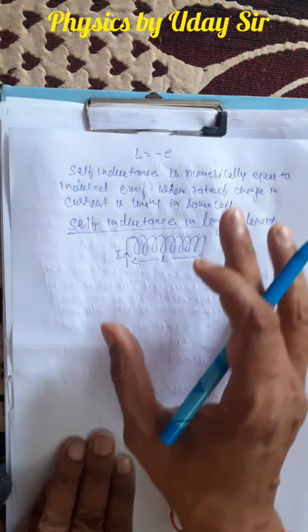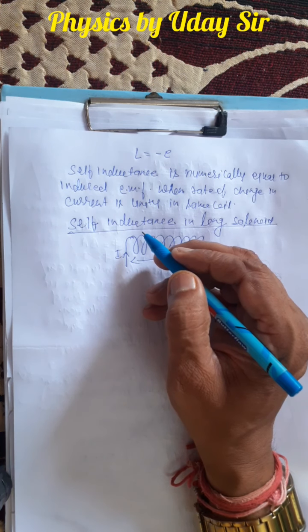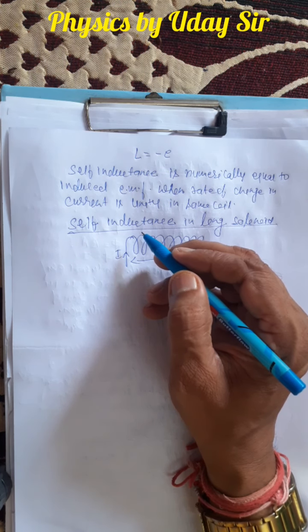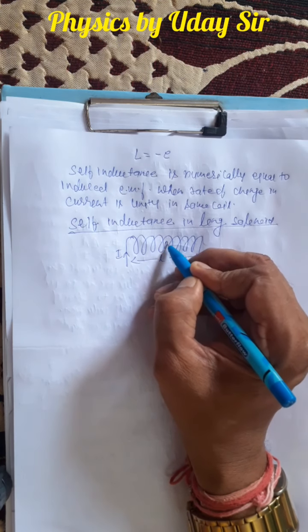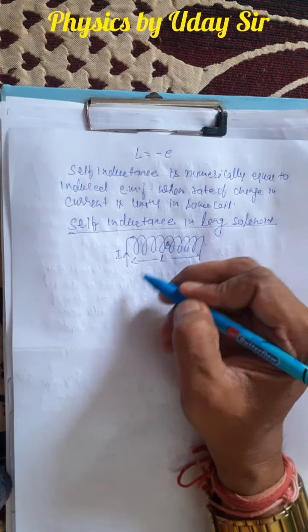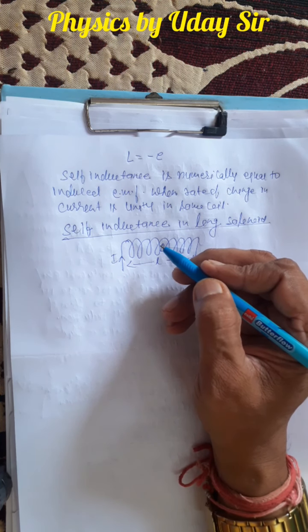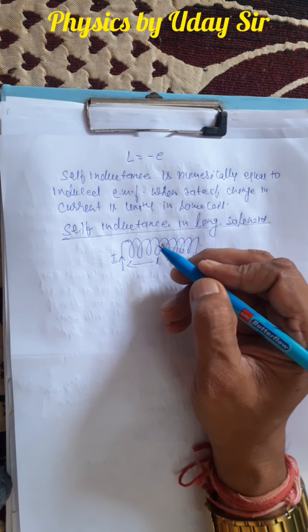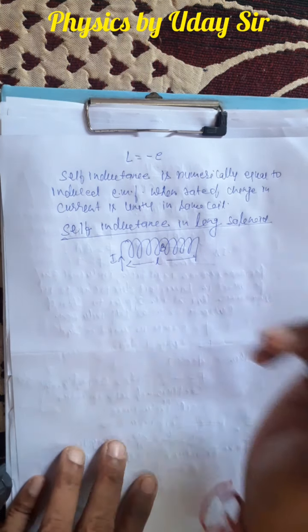The process is the same. What are the steps? Current is passed through it. On passing the current, a magnetic field will develop inside the solenoid. Due to the magnetic field, there will be a change in magnetic flux, and the change in magnetic flux induces EMF according to Faraday's law. So this is the phenomenon; these are the steps we have to follow.